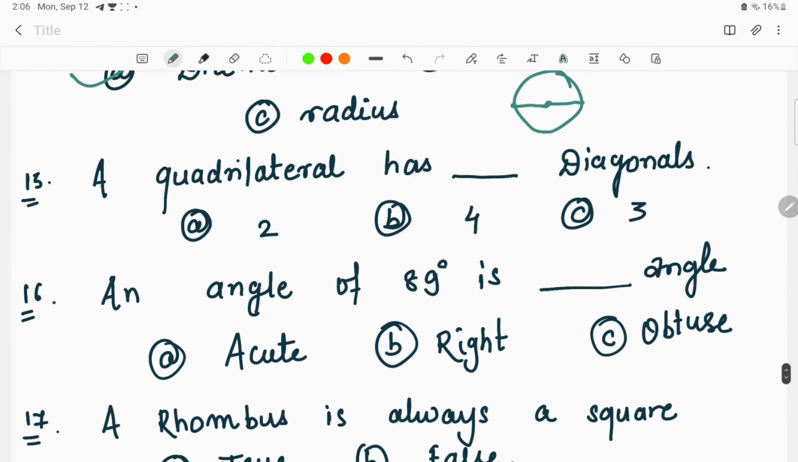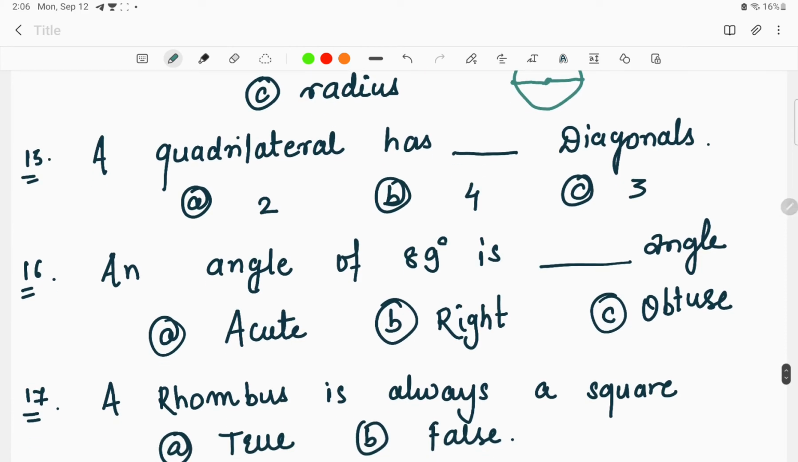Next question is, a quadrilateral has how many diagonals? We have seen these quadrilaterals like square, rectangle, rhombus. In each one we have seen two diagonals. These are nothing but the diagonals. So basically answer A is the right answer to the question, that is, a quadrilateral has two diagonals.